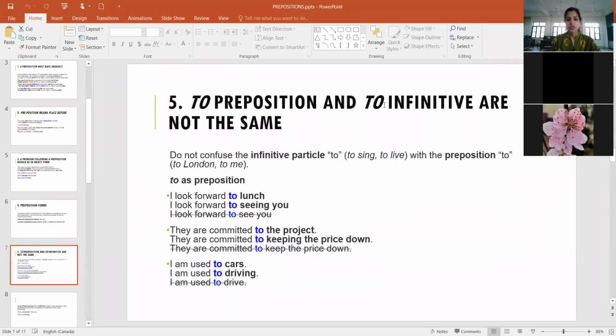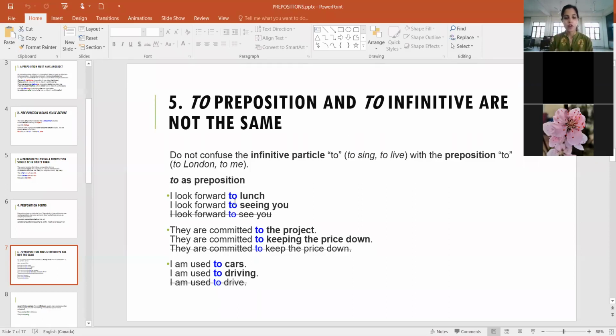Now the to preposition and to infinitive are not the same. See, this word to is used in two senses, right? It could either be a preposition or it could be an infinitive. We are not supposed to confuse both of them. The infinitive is usually used to mention some objective, some aim, right? To sing, to live. And the preposition to is used to indicate a connection between two objects.